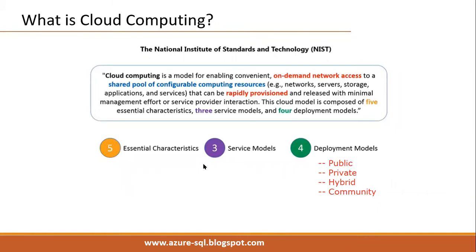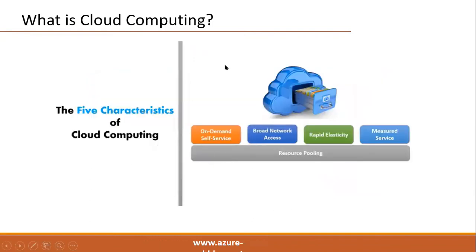So here we'll see the five essential characteristics, then we'll see some practical things. One is on-demand self-service: at any time we can create the resources and manage them on our own. Then broad network access: we can access from anywhere.